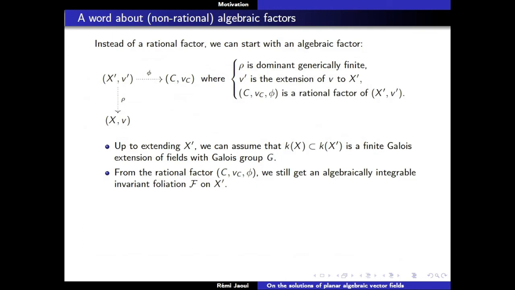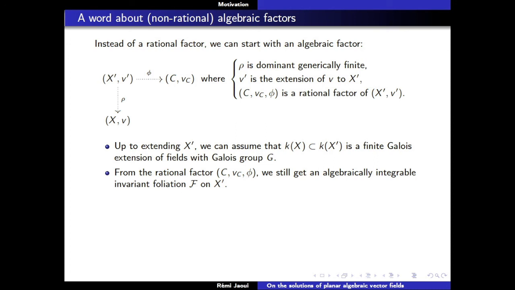Okay, so now let me explain what to do if instead of starting with a rational factor, you start with an algebraic factor. So the first thing is that you can always extend X prime. There's nothing wrong with extending X prime, so you can always assume that the extension C(X) in C(X prime), where small k is equal to C, is a finite Galois extension of fields with Galois group G. So now, from your rational factor that you get on X prime, you get an algebraically integrable foliation F on X prime.